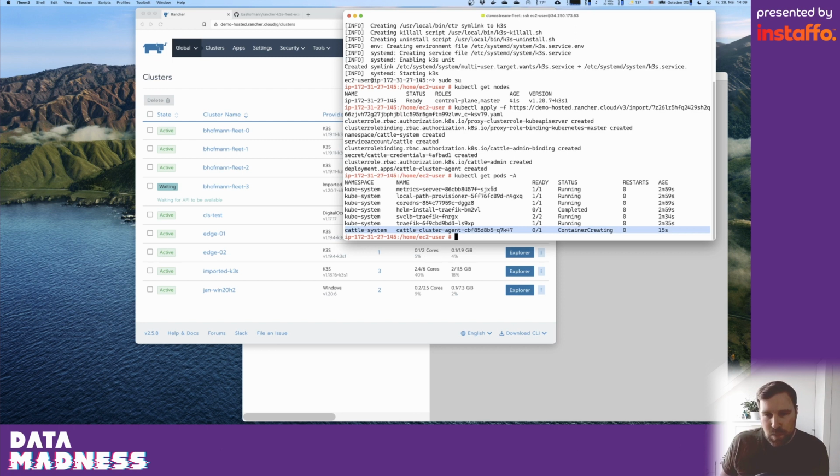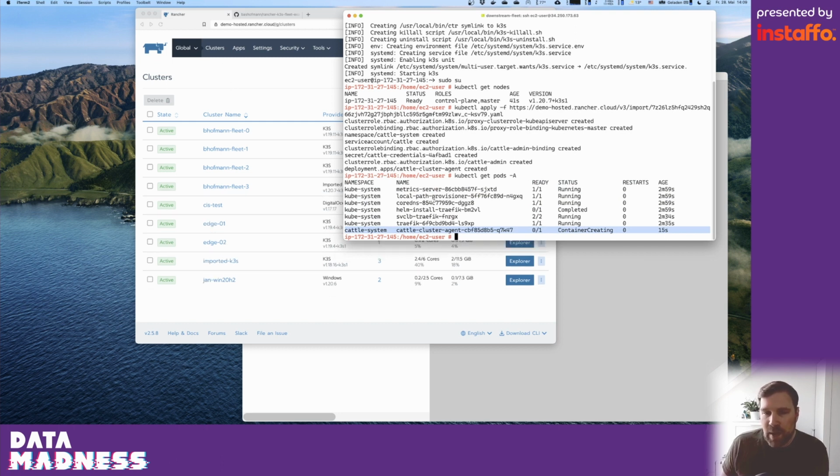The nice thing is, the only thing that is Rancher specific here in our small edge cluster is this agent. The cluster is still completely autonomous, and the central management is not in the way for communication or for running any of the applications inside of the cluster. That means if the connectivity between my edge device here and the central management over here is not working because someone cut the network cable, my cluster is still up and running and is serving my workloads. Everything is working fine. I just can't see it, or I can't manage it from the central management interface anymore.